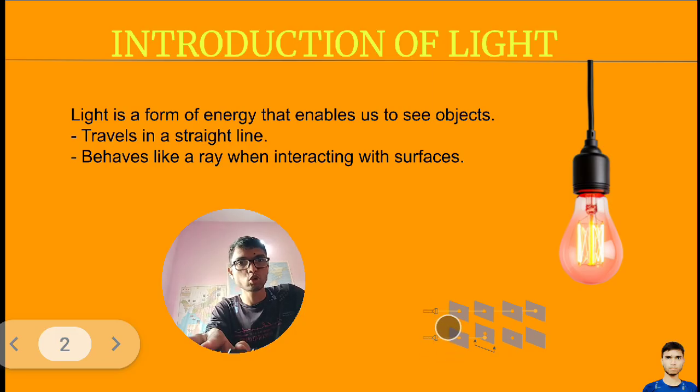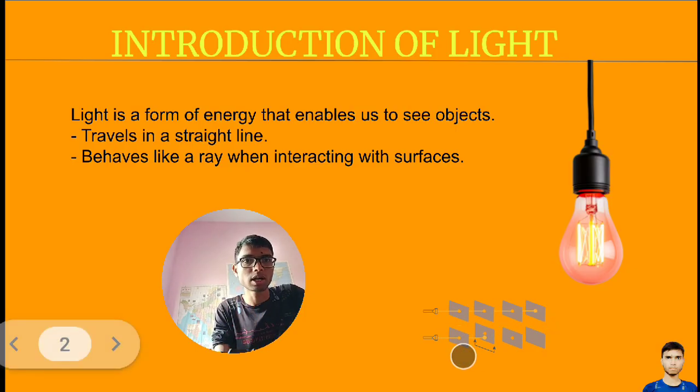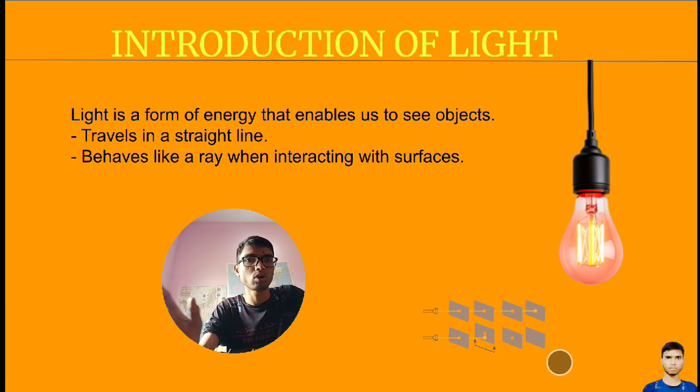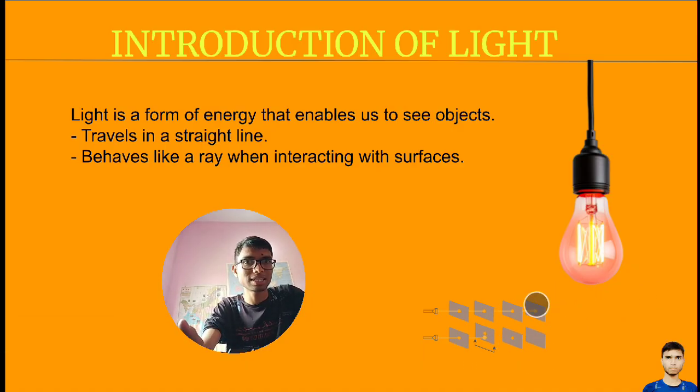So now, let's understand this figure. Here we have two torches. Light is coming from this torch, as well as from this torch. Now we have four cards in this, and in this case we also have four cards. In the first case, each card has one hole. But in this case only three cards have holes, and one card does not have a hole.